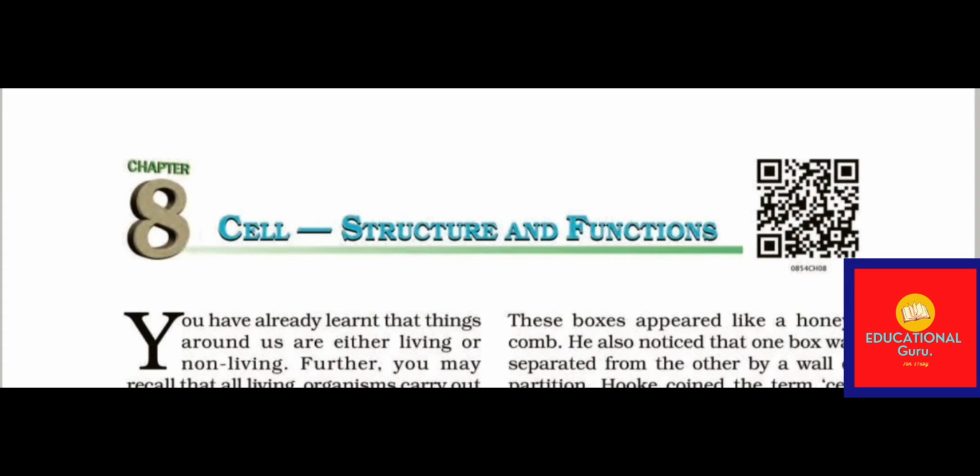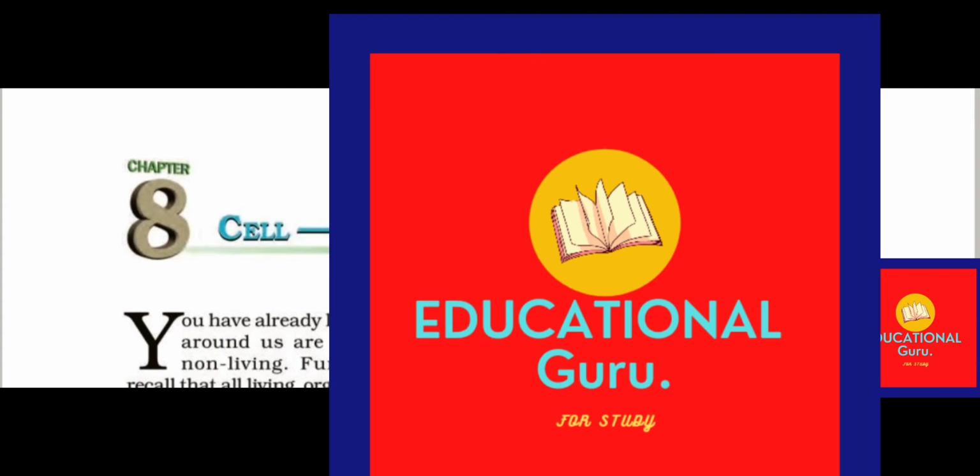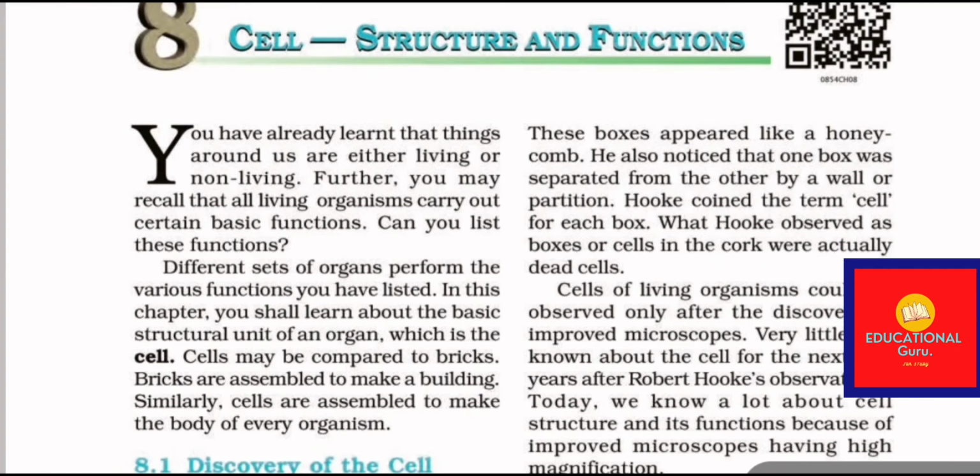Today, we are going to read and understand Chapter 8 of Science, named Cell Structure and Function. This chapter is about the cell, and first of all we are going to read what a cell is. A cell is the structural unit of an organism. For example, it is compared to bricks. Why? Because when we see a cell under a microscope, it looks like bricks. So let us read more in this chapter about the cell.